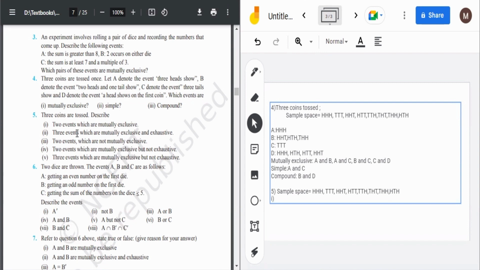Then two events which are mutually exclusive and exhaustive. Now, what is mutually exclusive and exhaustive? First, they should not collide, and secondly, they should cover the entire sample space.